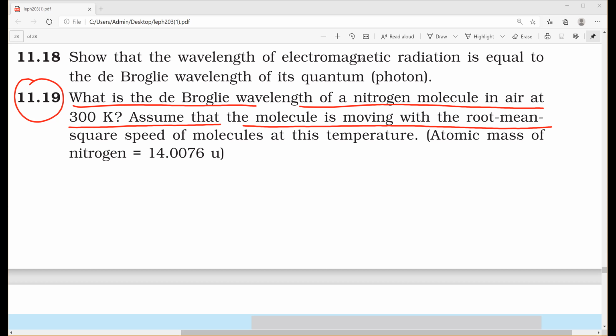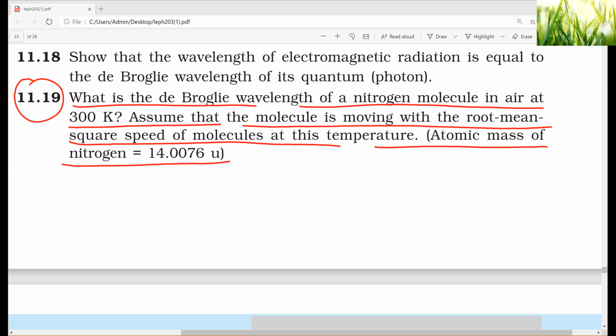Assume the molecule is moving with the root mean square speed of molecules at that temperature. The atomic mass of nitrogen is given as 14.0076 unit. So let us see how to solve this one.